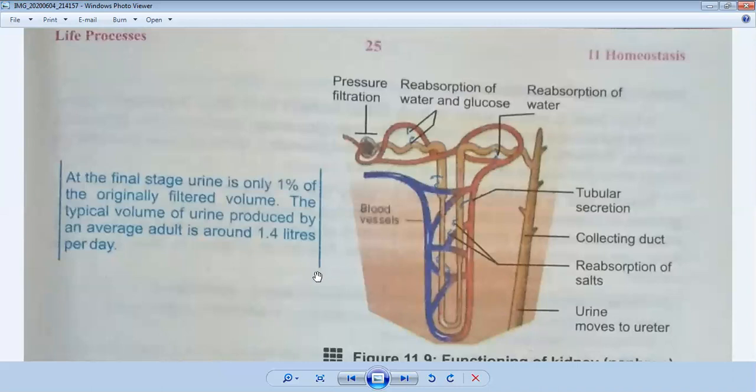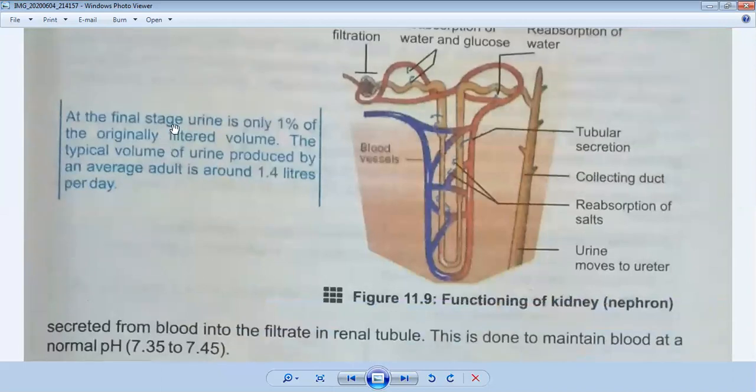If you see the box as the final stage, urine is only 1% of the originally filtered volume. So this is a very important point. The urine which is formed is only 1% of the filtered material, while the rest is reabsorbed and becomes part of our body. The typical volume of urine produced by the average adult is around 1.4 liters per day. This is also very important for your MCQs. An adult person can produce 1.4 liters of urine a day.